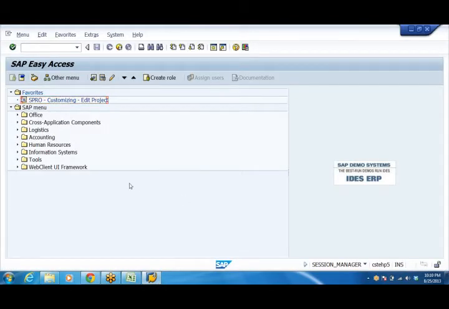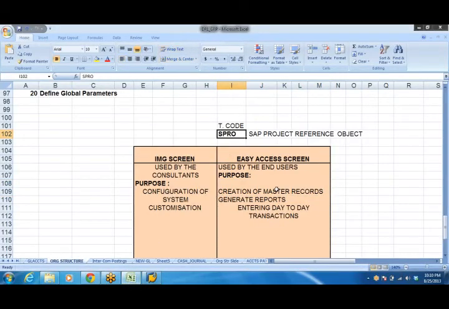In order to move to that IMG screen, I need to use T-code SPRO. Generally, T-codes will not have any expansion. T-code means transaction code. A code will be there that we call a transaction code. Transaction codes generally do not have any expansion; they are not abbreviations.